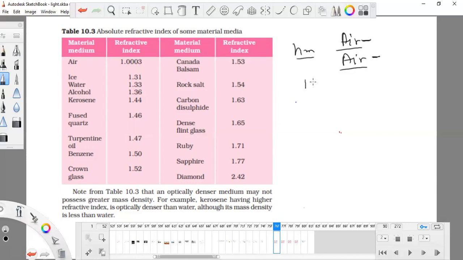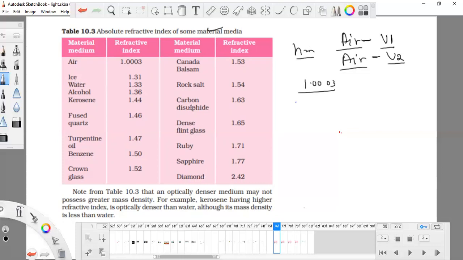It will be 1.0003. This is the velocity of light in air 1 and air 2. Sometimes air is comparatively lesser and sometimes comparatively denser. Next value is this. This is the chart of your book, and you don't need to learn them. Remember, don't learn this. If you are asked this type of question, definitely the refractive index will be provided to you.